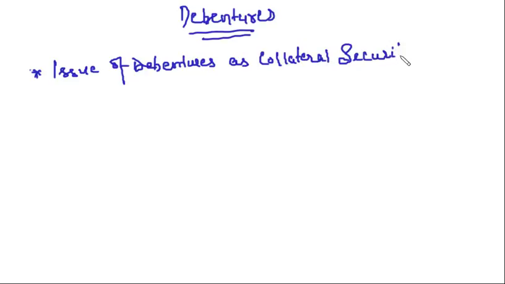This is not a very big topic, a very small and easy topic, right? Just try to understand. The first question before us is, what is a collateral security? And why are we issuing debentures as collateral security? What will be the accounting treatment if we are issuing debentures as collateral security? Now listen very carefully.